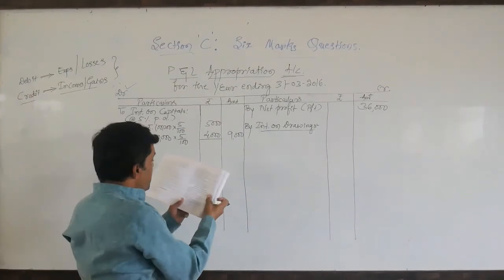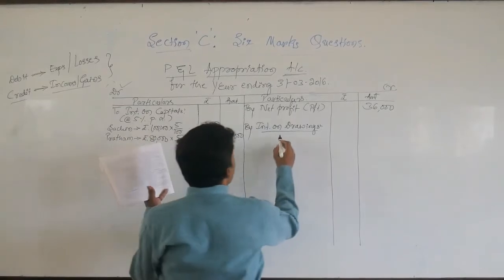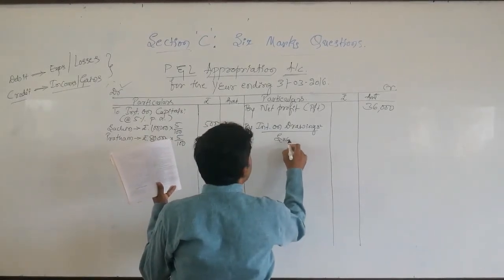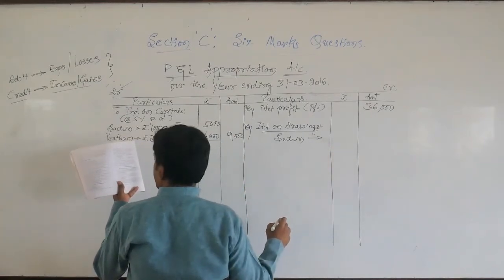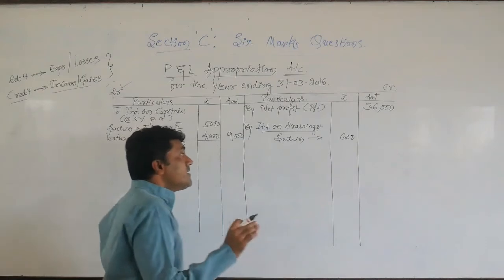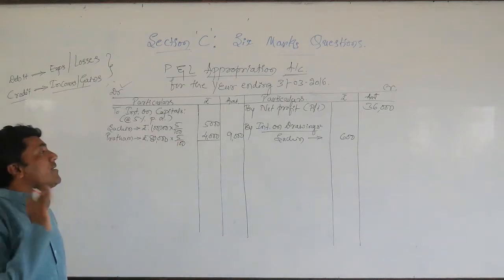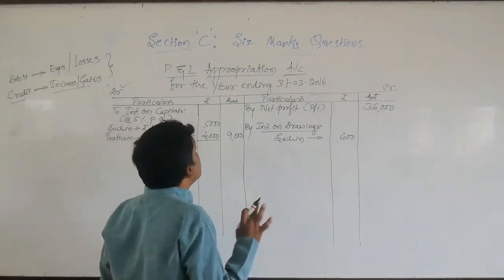Interest on drawings, in this problem, dear students, they have provided directly the amount, no need to calculate. Sachin's interest on drawing is rupees 600. I repeat once again, interest on drawing is an income, but not the drawing itself.